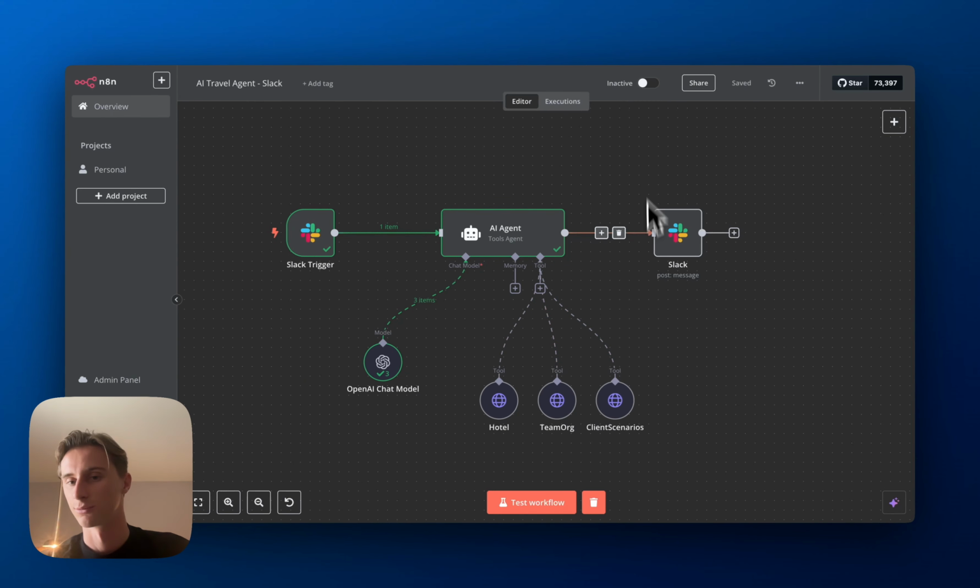So that's how you create a proper Slack AI app that has a proper use case in business, and that is going to be useful for everyone in the team.